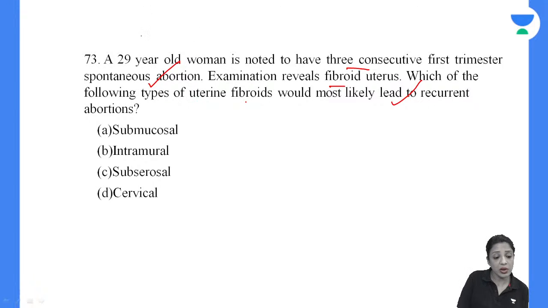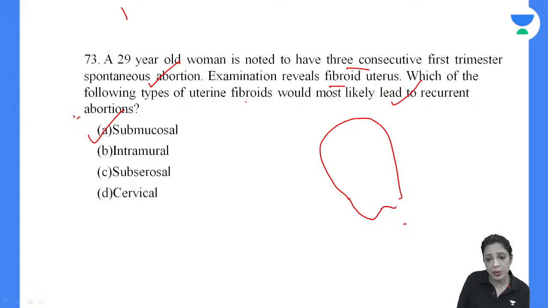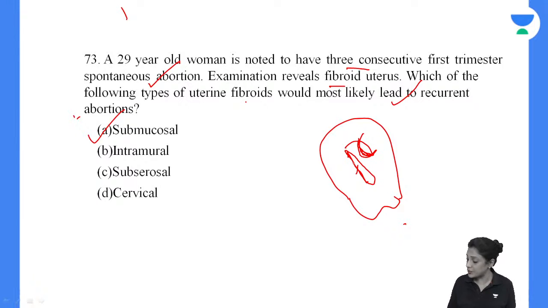Okay, right, you all are right. It is actually submucosal. The reason is that probably it is either distorting the uterine cavity, but the more important thing is that because it is hanging inside, it is actually like a polyp, or it is hanging here, or it might be just here. So this is going to hamper the implantation. So submucous fibroids are associated with adverse effect on implantation and placentation, and that is why they can cause recurrent abortions.